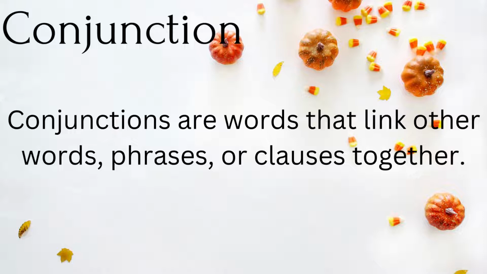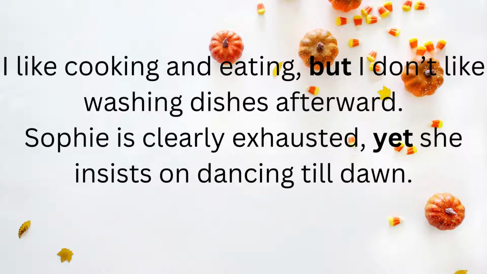Conjunctions are the linking material. Conjunctions are the words that link other words, phrases, or clauses to each other. For example, I like cooking and eating, but I don't like washing dishes afterward. In this sentence, but is a conjunction because it is a connecting device between the two sentences. One is I like cooking and eating, and the other sentence is I don't like washing dishes afterwards. So these two sentences are connected to each other by the conjunction, which is but.